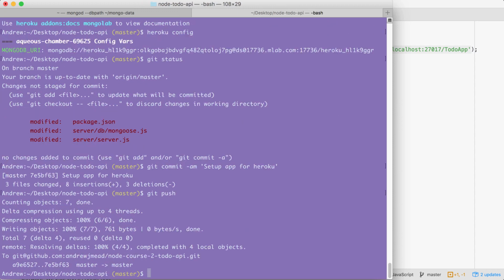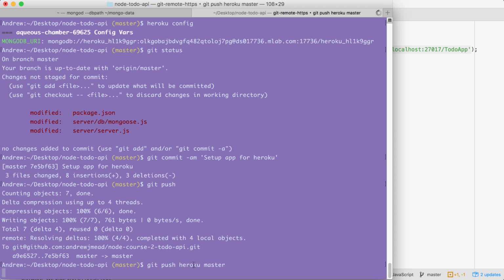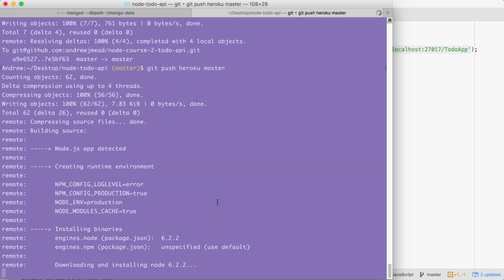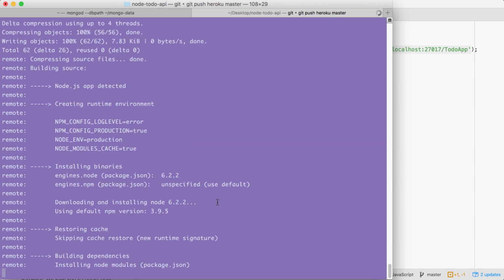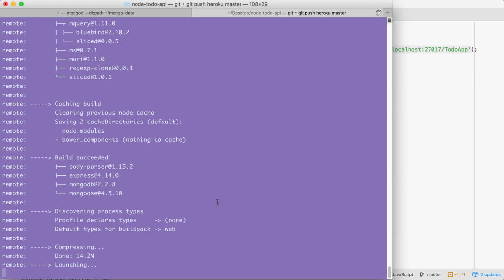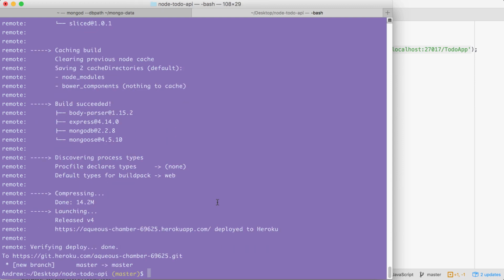Now we need to push our application to Heroku. I'm going to do that using git push heroku master. Remember, when you create a Heroku application, it automatically adds that heroku remote. And here we're pushing it to the master branch. The master branch is the only branch Heroku is actually going to do anything with. The application is getting pushed up. It should be ready in just a few seconds. Once it's done, we can open up the URL in the browser and see exactly what we get.